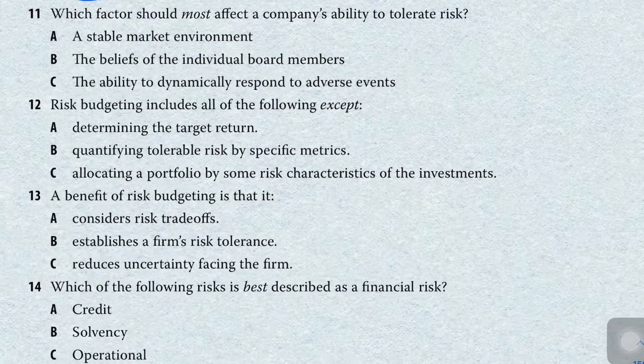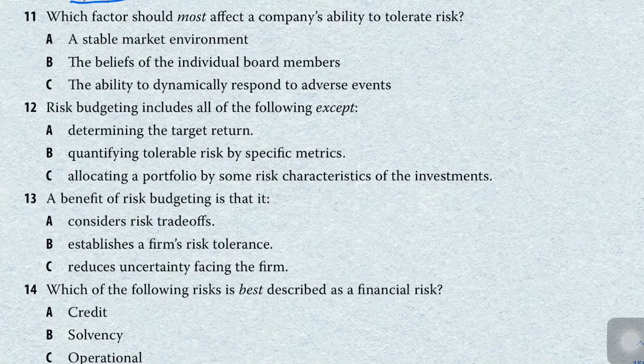Let's move to our next question, which is: which factor should most affect the company's ability to tolerate risk? A stable market environment will not affect a company's ability to tolerate risk, because a stable market environment will not determine how much risk a particular organization can take.